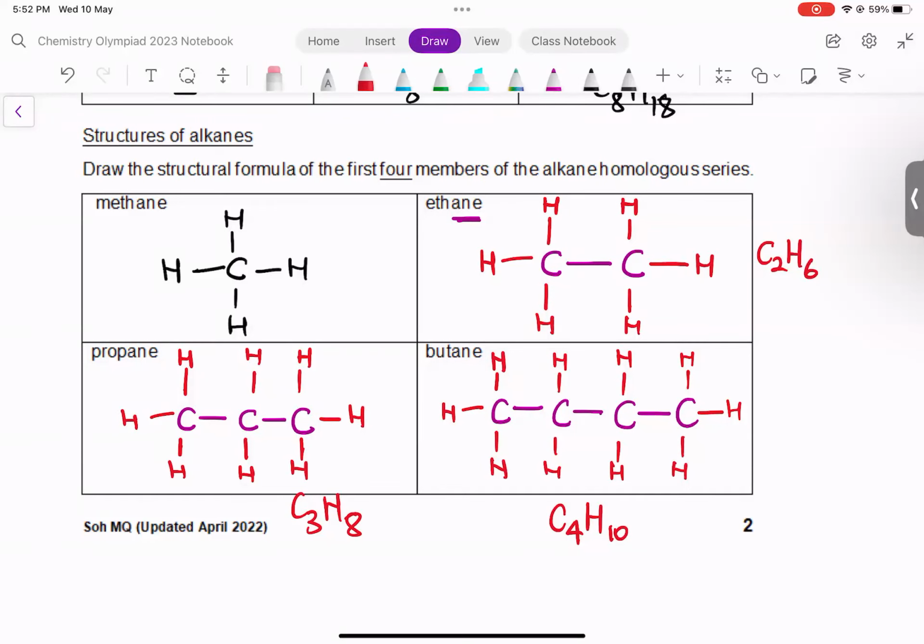All right, so we have drawn ethane, propane, and butane. So once you're done copying, can you please give me a thumbs up so that I know you have done with this? For those with the notes, for those without the notes, of course, you can use a piece of paper as well to work this through.